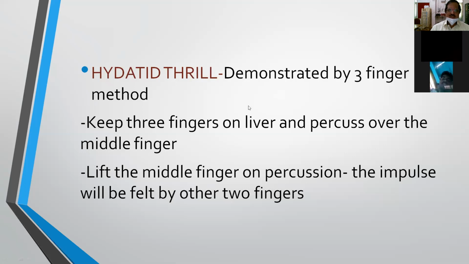So once you percuss, you have to lift the middle finger, and when you percuss, there will be displacement of these brood capsules and scolices downwards, and when you lift the middle finger, the scolices and the brood capsules come and touch the remaining 2 fingers, where you feel it as an impulse. That is, the impulse will be felt by the other 2 fingers.